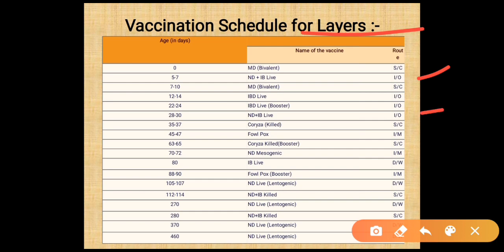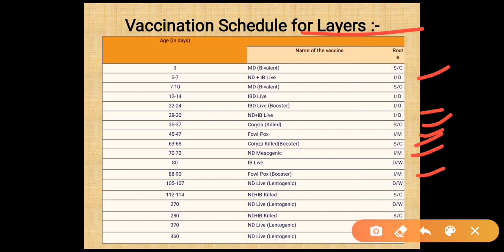On 35 to 37 day, we give Coryza killed by subcutaneous route. On the 45 to 47 day, we give fowl pox vaccine by IM route. On the 63 to 65 days, we give Coryza killed booster vaccine by subcutaneous route. On 70 to 72 day, we give Newcastle disease mesogenic strain by IM route. On 80 day, we give infectious bronchitis live in the drinking water. On the 88 to 90 days of the fowl, we give fowl pox booster vaccine by IM route.